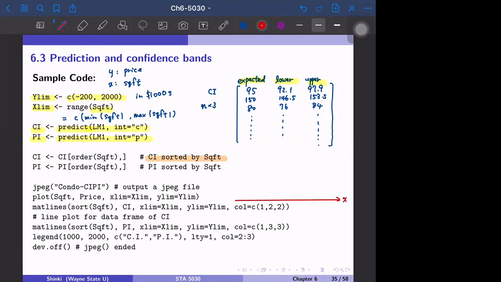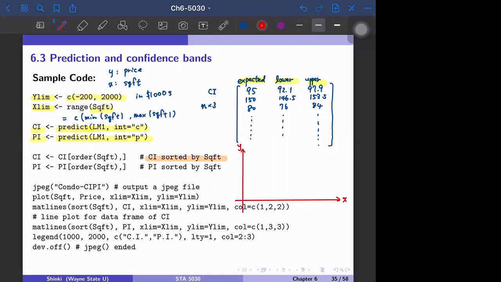So we calculated the confidence interval for each observation. Theoretically, we have to calculate the confidence interval for each possible value of X, so infinitely many values.